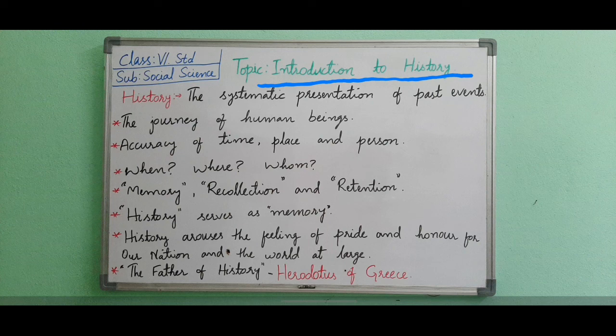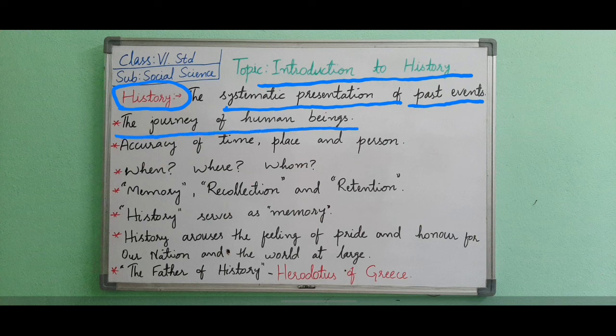Now first we will see what is history. The systematic presentation of past events is called history. Okay, whenever we are presenting past events systematically, that is called history. यानी कि जो भी पास्ट में हो चुका है उसको हम सिस्टमेटिक तरीके से जब पढ़ रहे हैं, that study is called history. Particularly, history is just the study of the past, and it introduces the journey of human beings. In history we are studying the journey of human beings, how the development is happening in that. These things we will study in history.